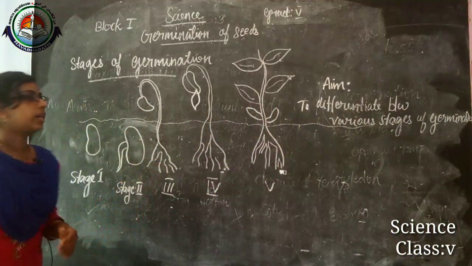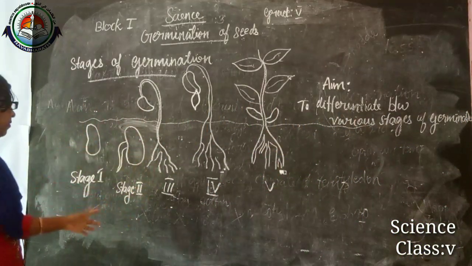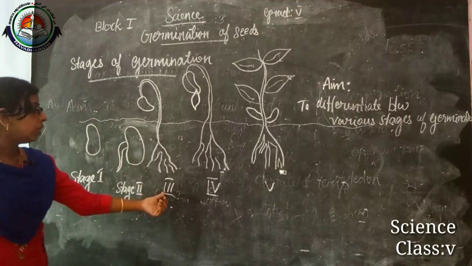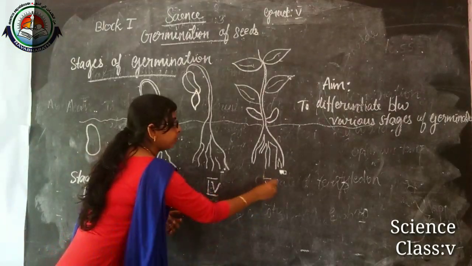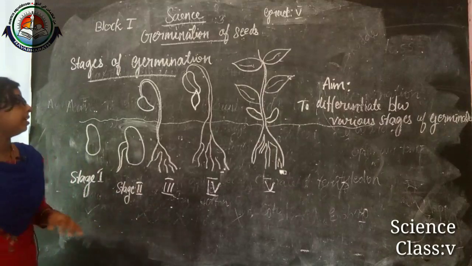So now you can see some figures here, stage 1, stage 2, stage 3, 4 and 5. Like this I marked here.